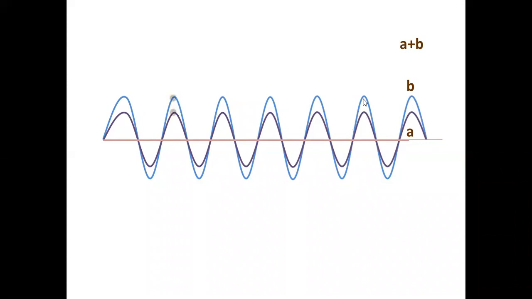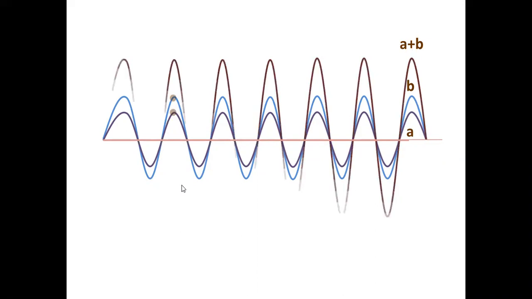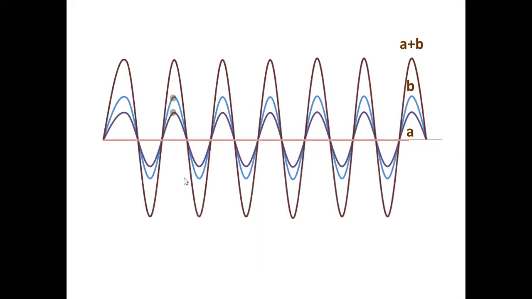Crest falling on crest, trough falling on trough. You ask the blue wave and the black wave, are you falling in phase? Yes, sir, we are falling in phase. Wherever the crest of one wave falls, the crest of the other wave also falls, and the resultant wave will be maximum everywhere. It is A plus B. This is called constructive interference.